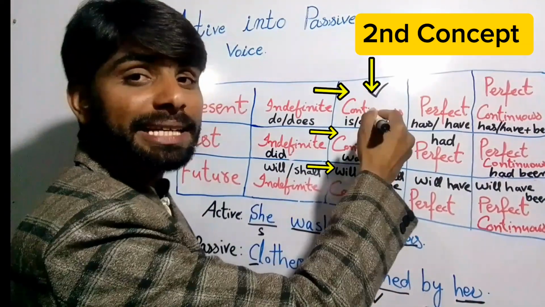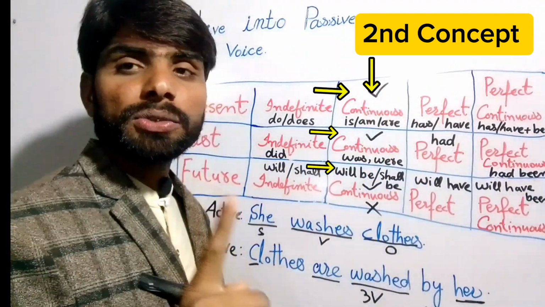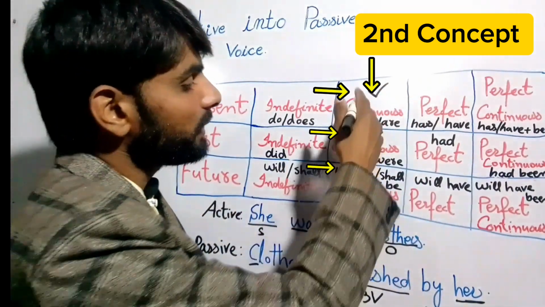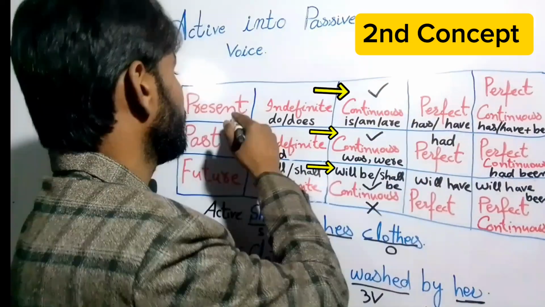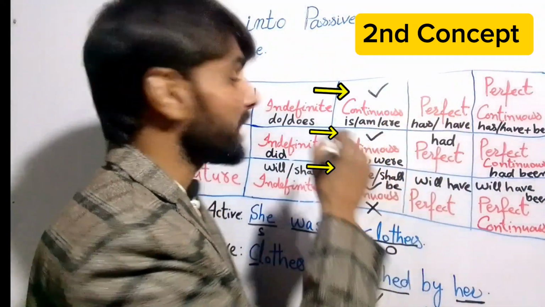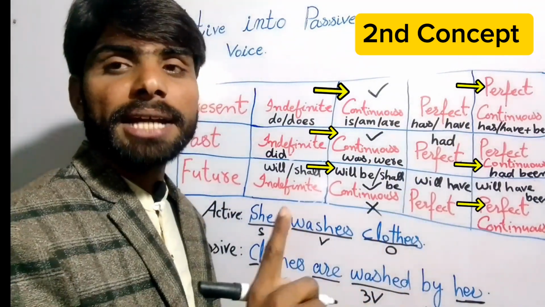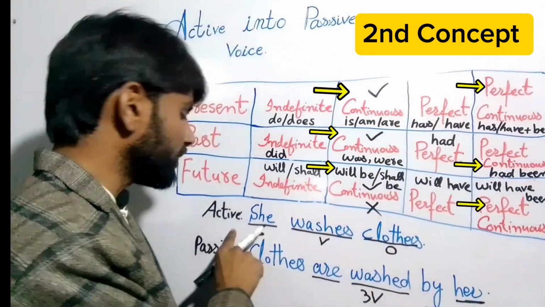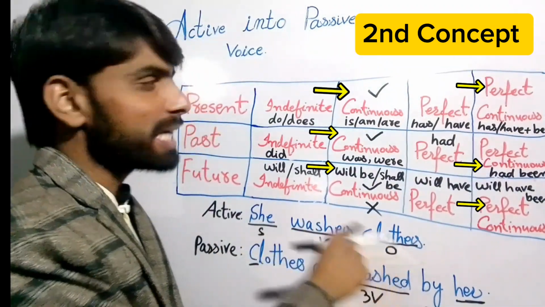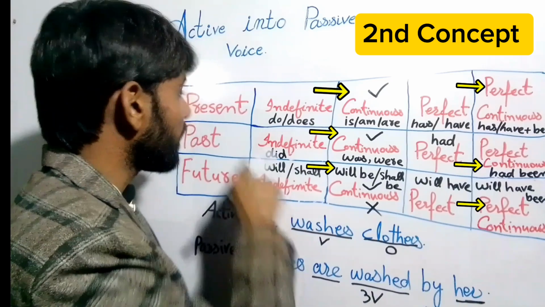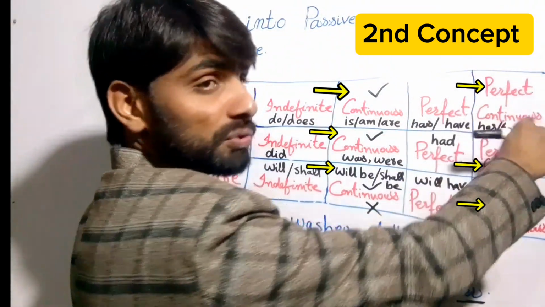But when our sentence is in the continuous form, right, then we will not change the helping verb, we will just write the same helping verb as in active voice, right? And next is present perfect. If our active voice is present perfect, we will use the helping verb perfect continuous, right?